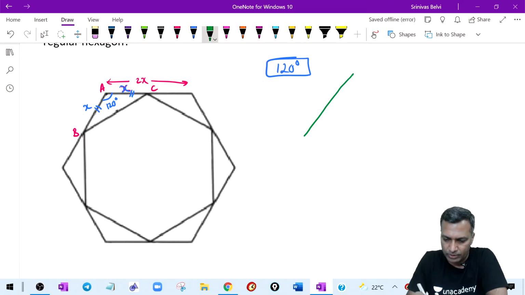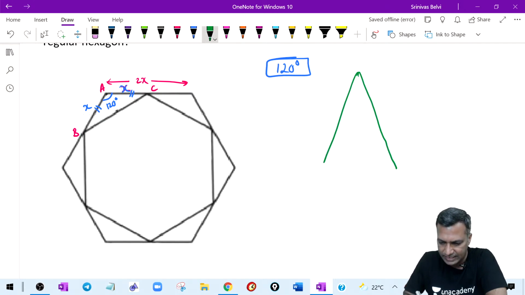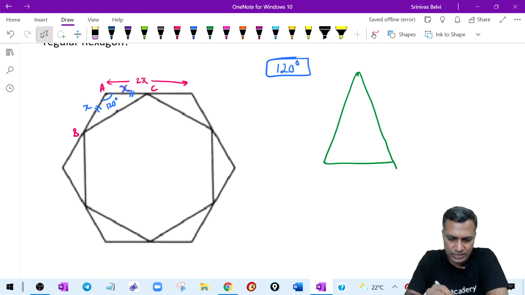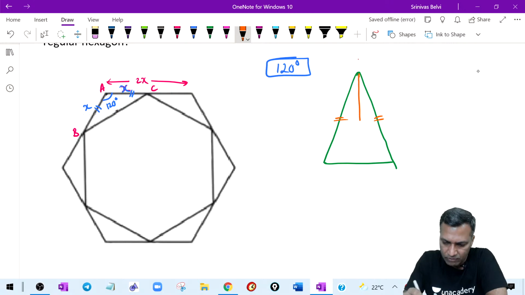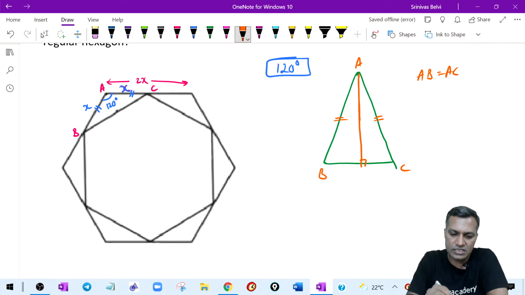Let me revise this property. If I take an isosceles triangle, which two sides are equal? These two sides are equal. Say ABC is an isosceles triangle in which AB is equal to AC. If I drop a perpendicular from the point A onto the third side, it does three things.